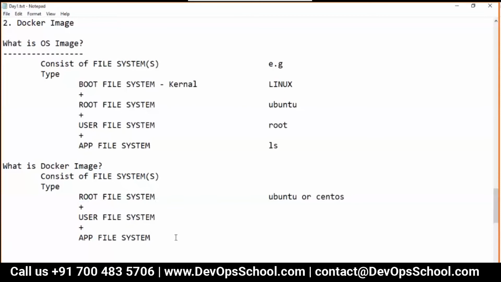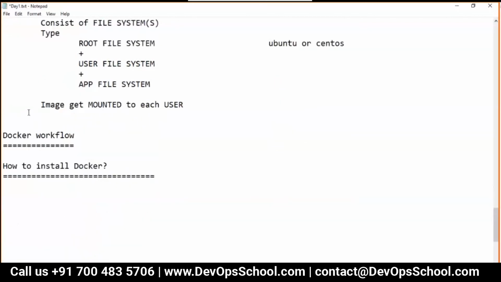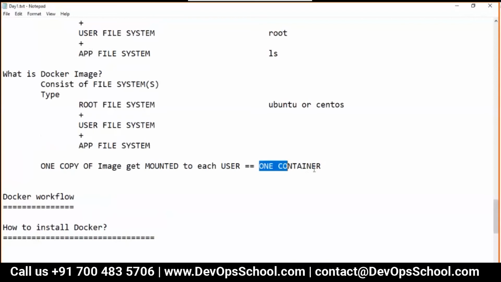So in short, guys, what happens? The image gets mounted to each user. One copy of the image gets mounted to each user. One user is equal to one container. That means, guys, if you want 5 containers, then a copy of the image will get mounted 5 times. Simple.